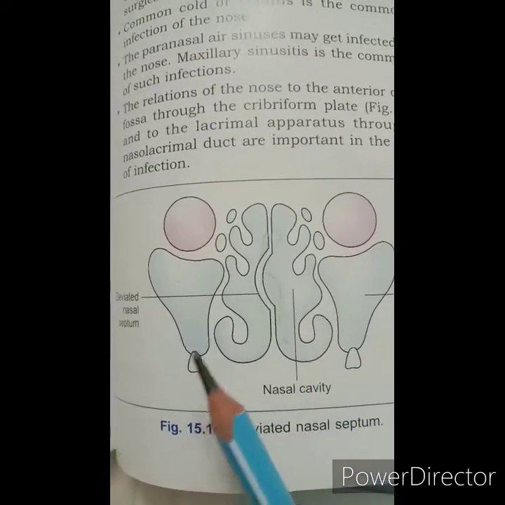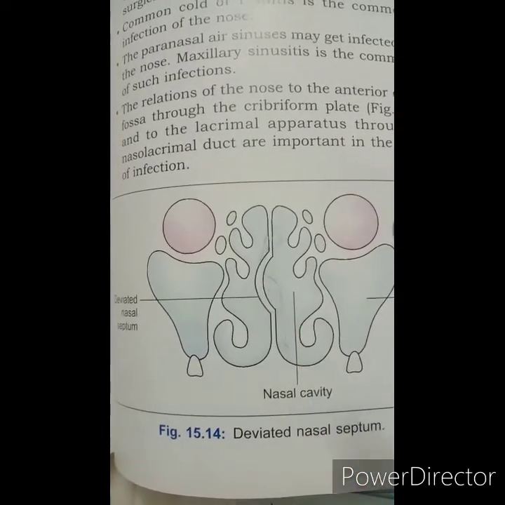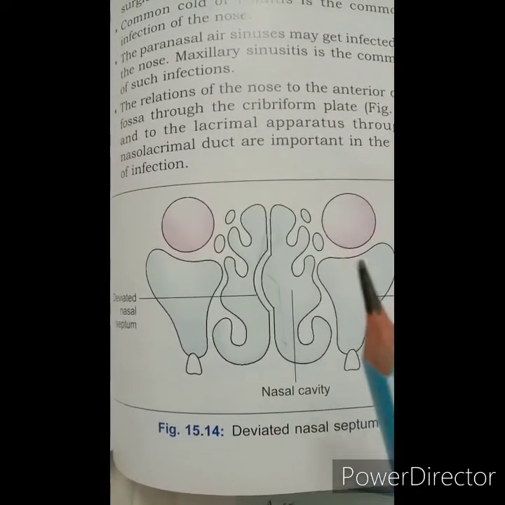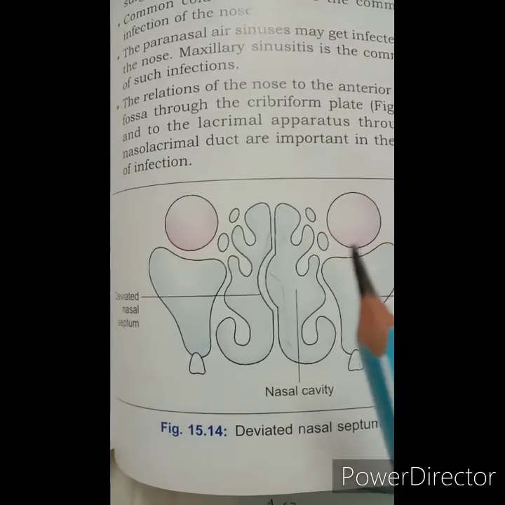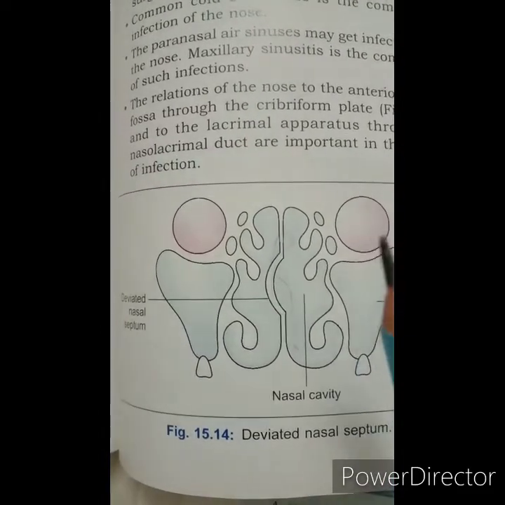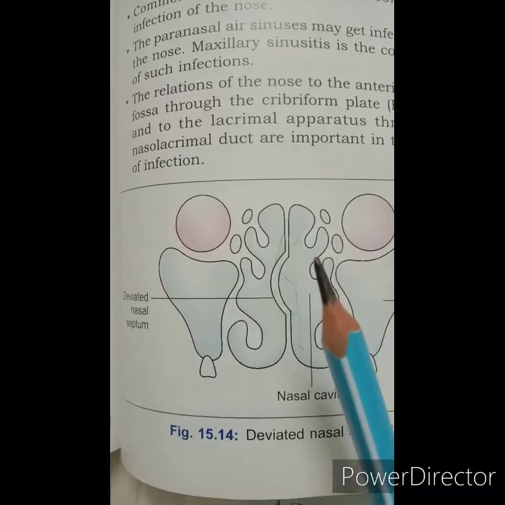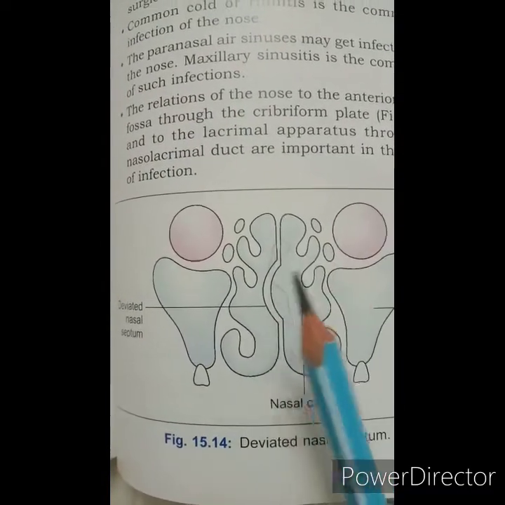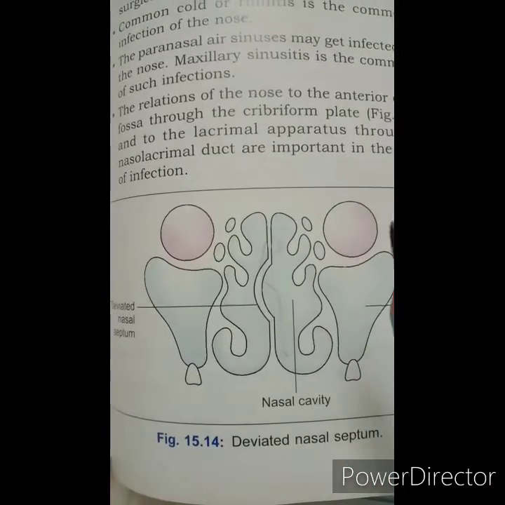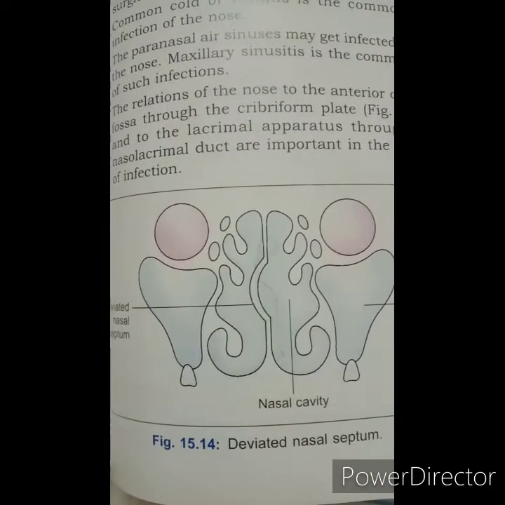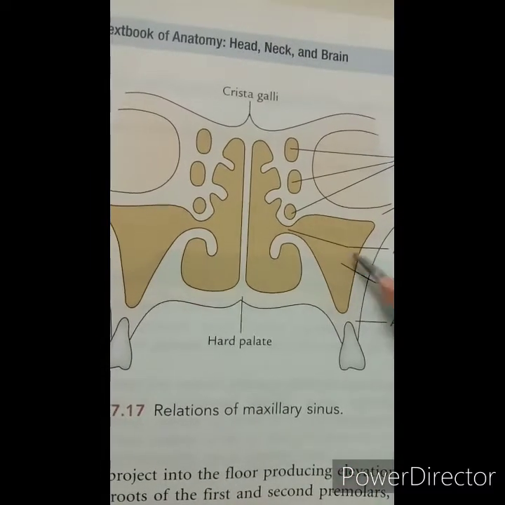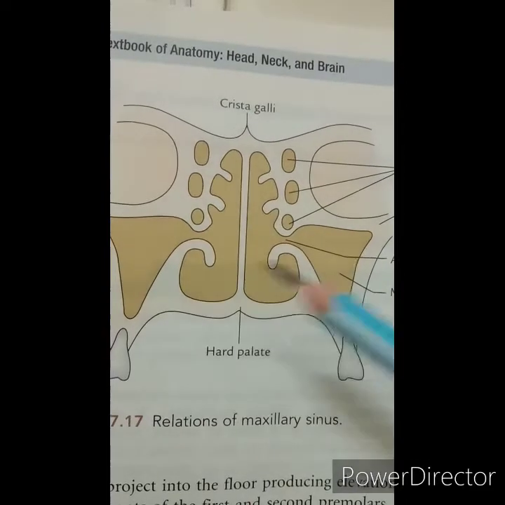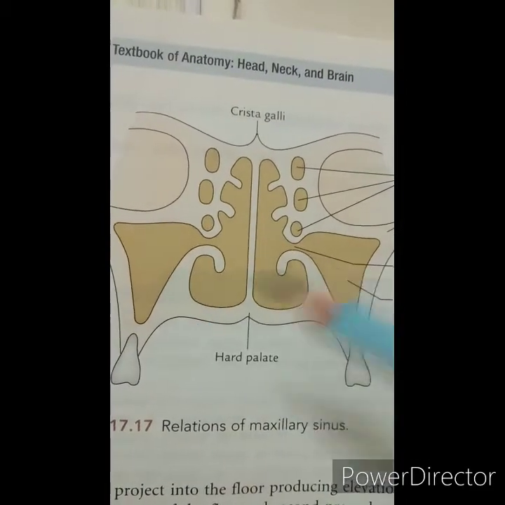So due to the viral infection, the mucous membrane present in the nasal cavity becomes hyperstimulated and stimulates the mucus gland to secrete its secretion. So the mucus secretion from the nasal mucosa increases, and that is called rhinitis or the common cold. So this is the maxillary sinus, and maxillary sinusitis is the commonest of the sinusitis.